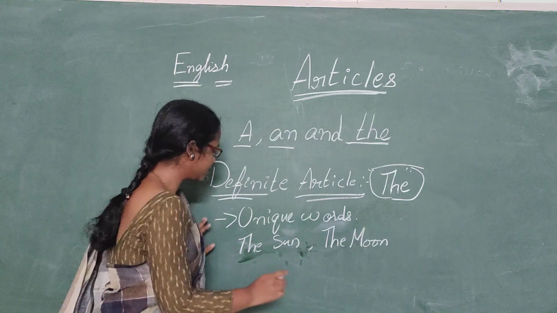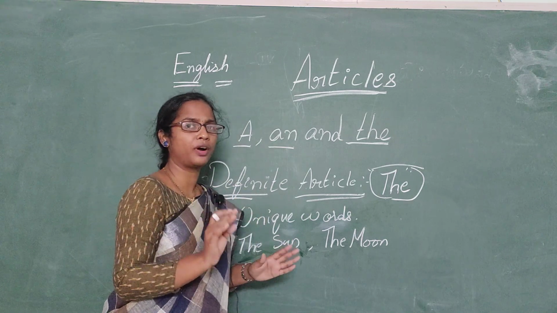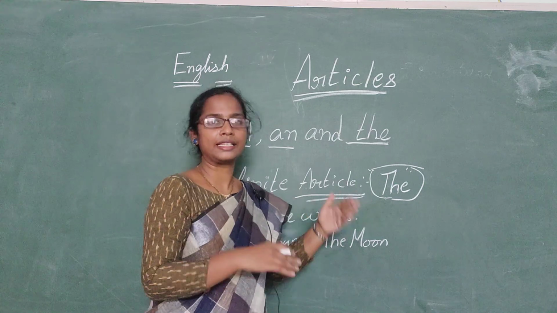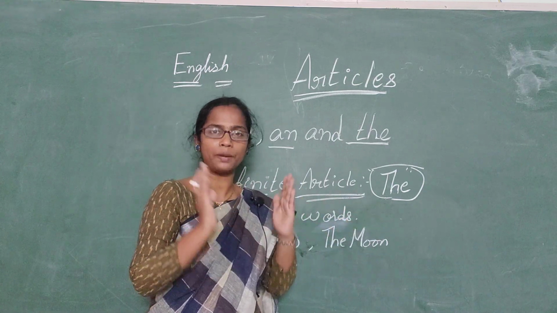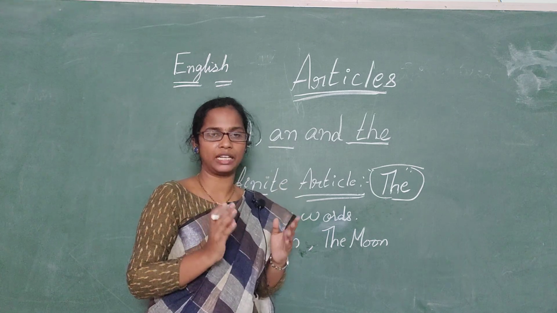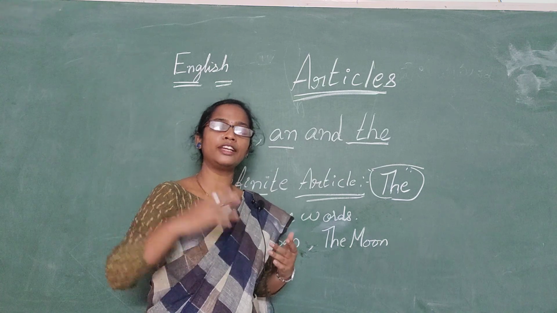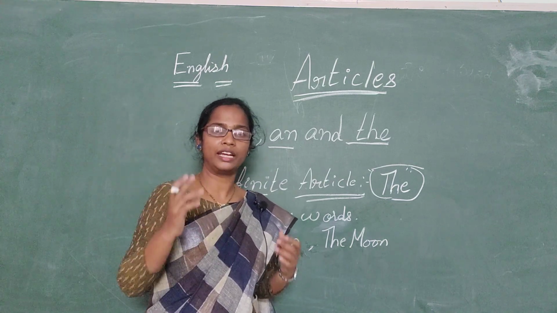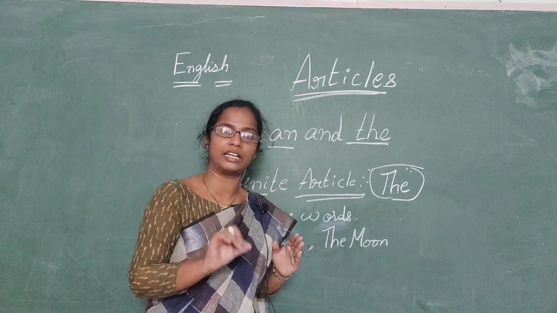The second one is to talk about someone in particular. Right, the man I met yesterday is my teacher. Here I am talking about one particular person, one particular man. So we are using "the" here. The girl you met yesterday is my sister. Got it, children? Here we are talking only about the one single girl, that is, one in particular.